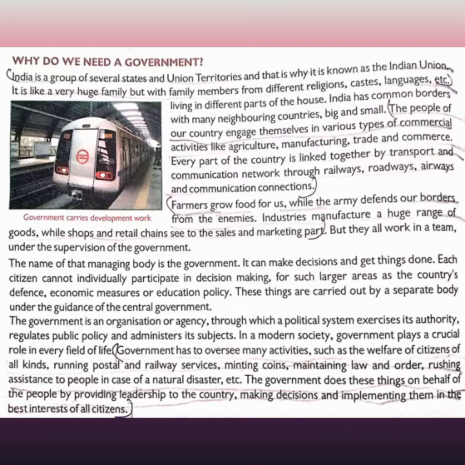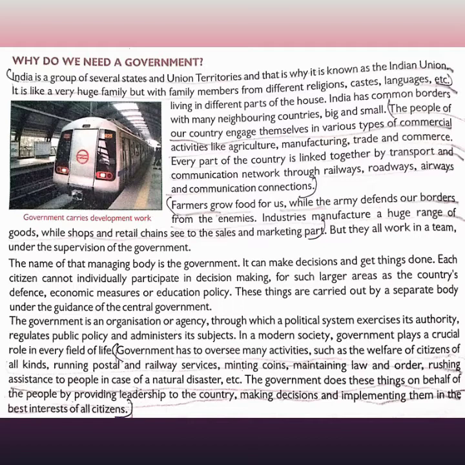Now the BJP government came, so there are many political parties. One political party wins, then they come, and they regulate the public policy and administer the subjects, looking at what the public needs and requires.